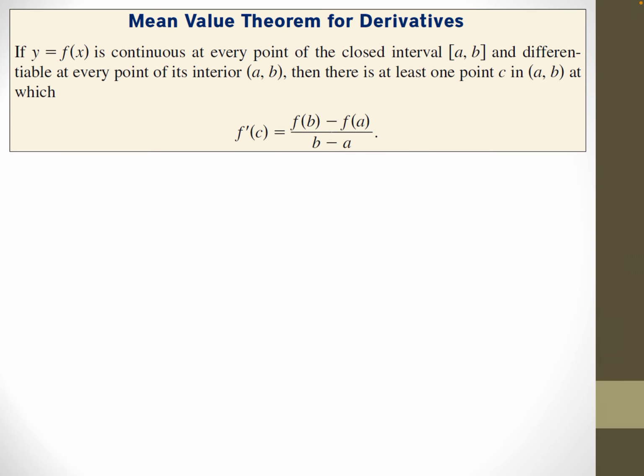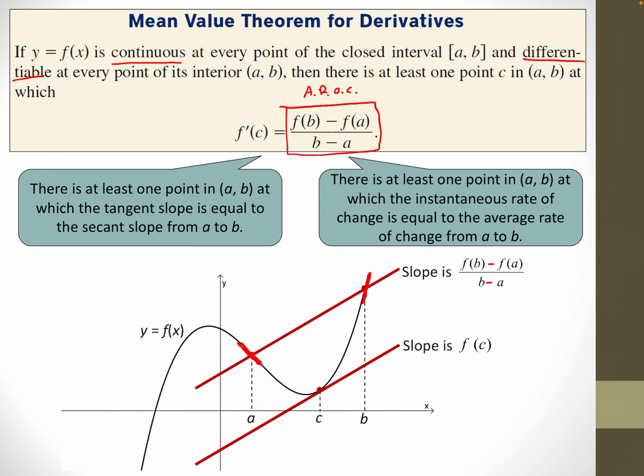So here's the mean value theorem for derivatives, and this is just using the derivative in there. In that same picture, we're going to actually have the derivative in there. Oh, that's f prime. That little prime was missing there.